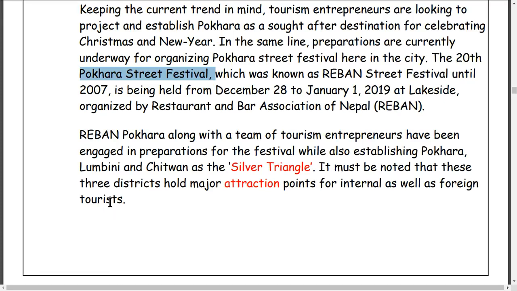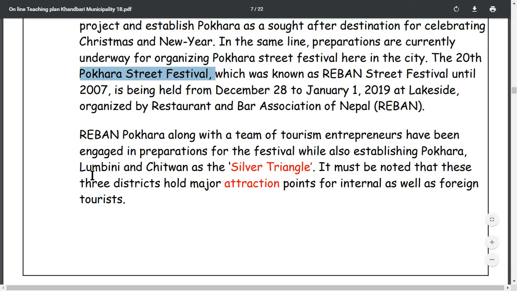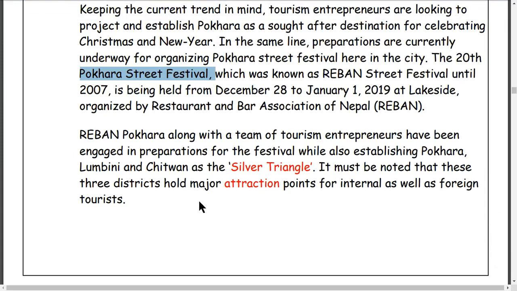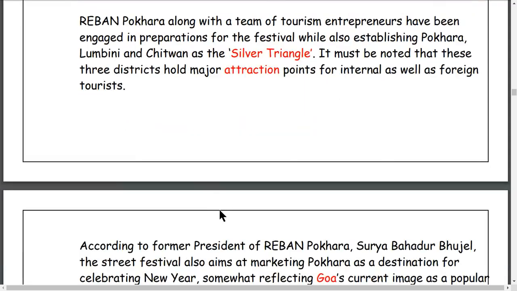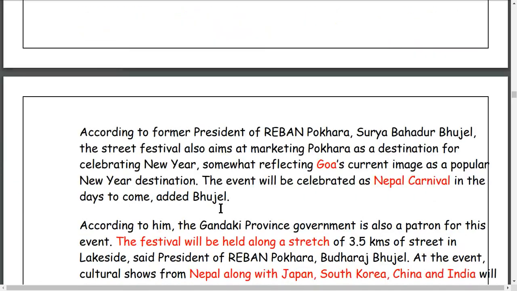While establishing Pokhara, Lumbini and Chitwan as the silver triangle, it must be noted that these three districts hold major attraction points for internal as well as foreign tourists.